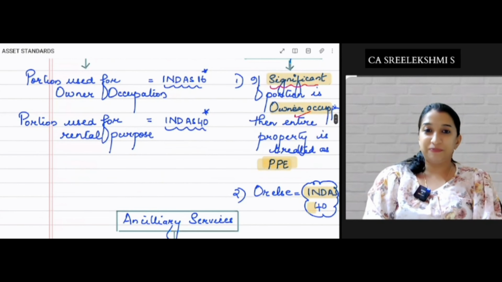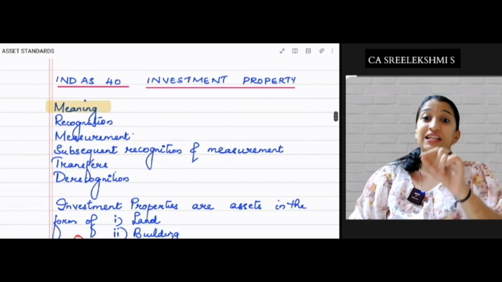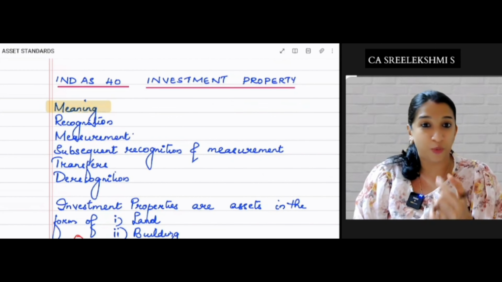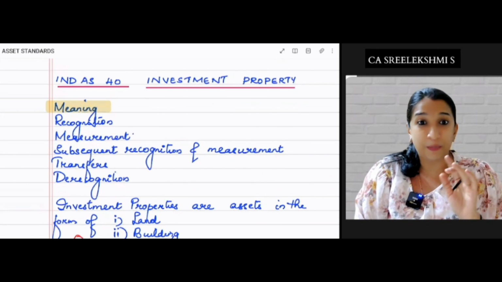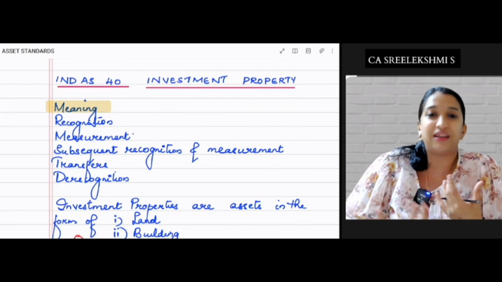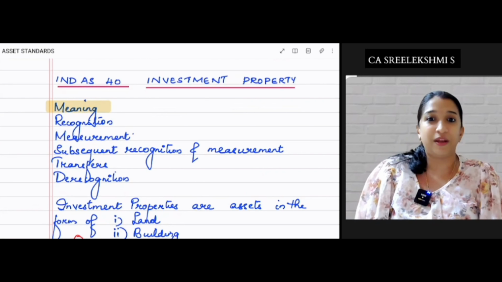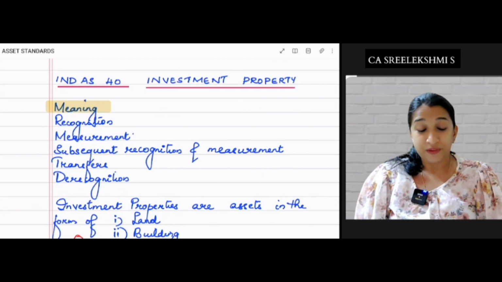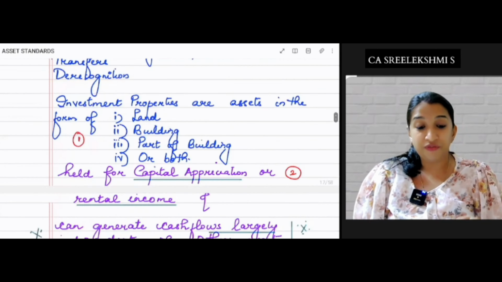Okay, understood. So it's like this. I know the meaning: what is an investment property? An asset in the form of land, building, part of building or both, held for capital appreciation or rental purpose, and that asset should be able to generate cash flows largely independent of other assets. Okay, fine. Now, if the asset can be used for dual purpose and is able to split, then the portion for own occupation is Ind AS 16, otherwise Ind AS 40. If unable to split, then we should check for what purpose the significant portion is being used. Okay, fine.